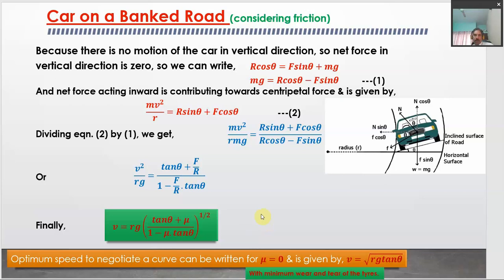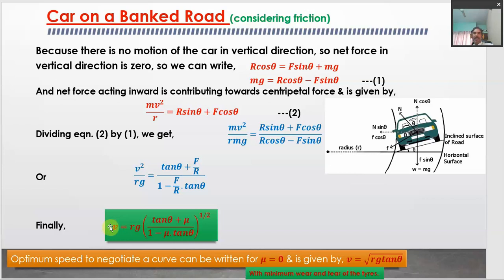So what should be the optimum speed to negotiate a curve? The optimum speed means the speed for which the wear and tear of the tires is minimum, right? So the damage caused to the tires, or we can say the wear and tear of the tire, is minimum. So that velocity, of course this speed is different from this one, will be even slighter.